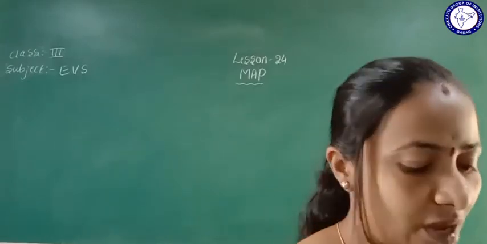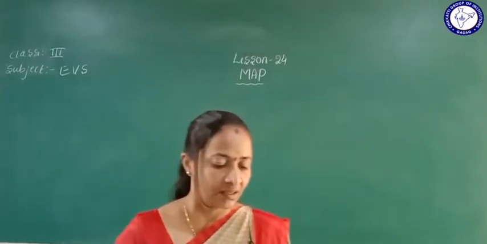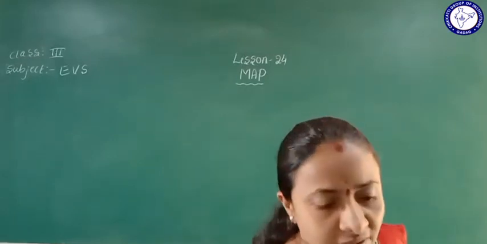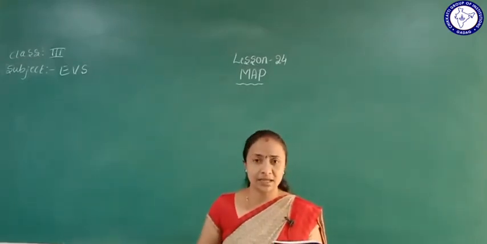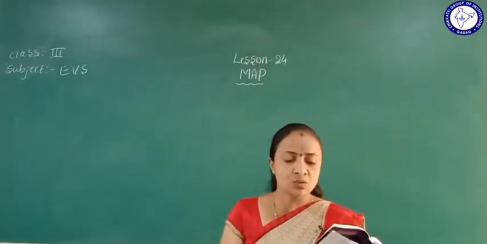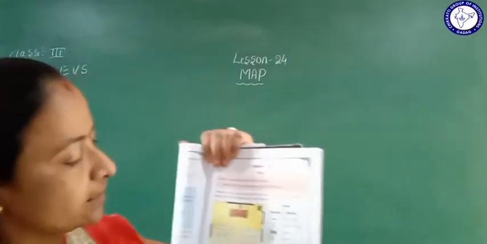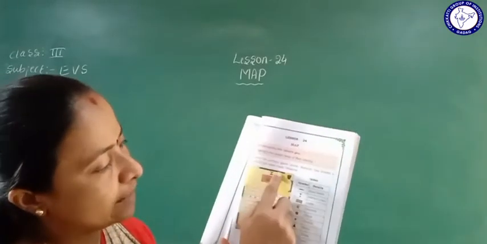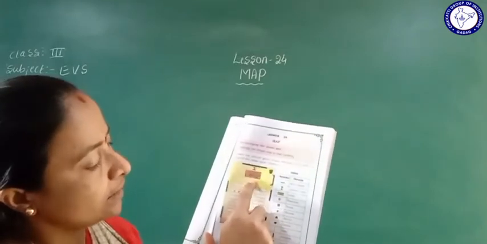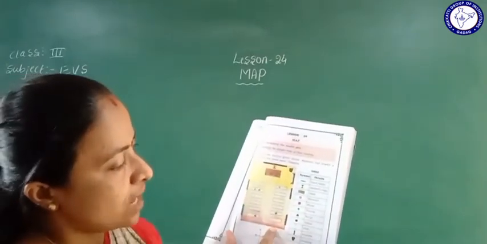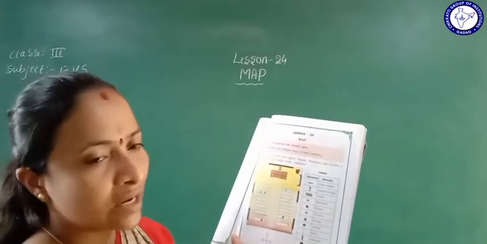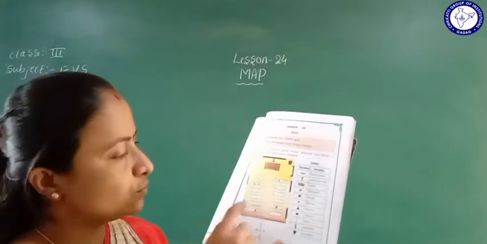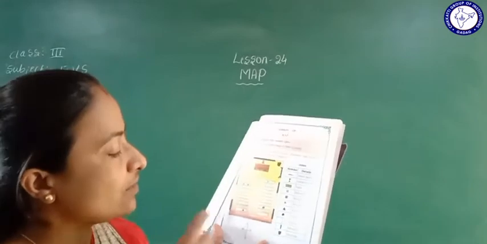Okay, so about maps, what do you know? Students, to identify a simple map and their locality. So a simple map we can identify, and in the locality also we will be finding. Here is given one classroom, like in your classroom. In this classroom, a blackboard is there, then chair, then table. These all are benches, and here windows and a door are there. Then a dustbin is there. Students are also sitting here. So we can find out here.